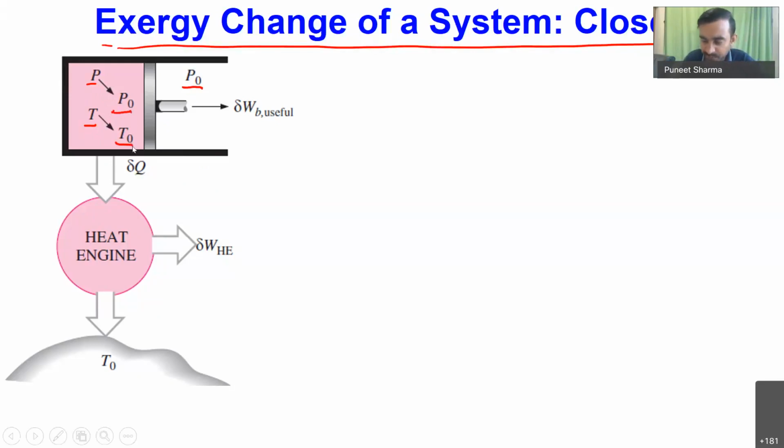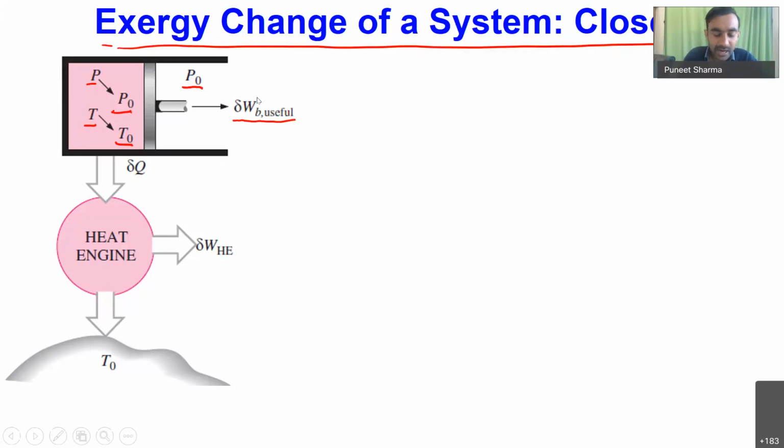Okay, so now if we have to convert this pressure to P naught, what do we have to do? We have to expand the piston. Upon expanding the piston, volume will increase, and that will decrease the pressure. While the piston is expanding, it will be doing a certain amount of work. If we are estimating the exergy, we only take the useful portion of this work during the expansion process. So we will get some useful work over here.